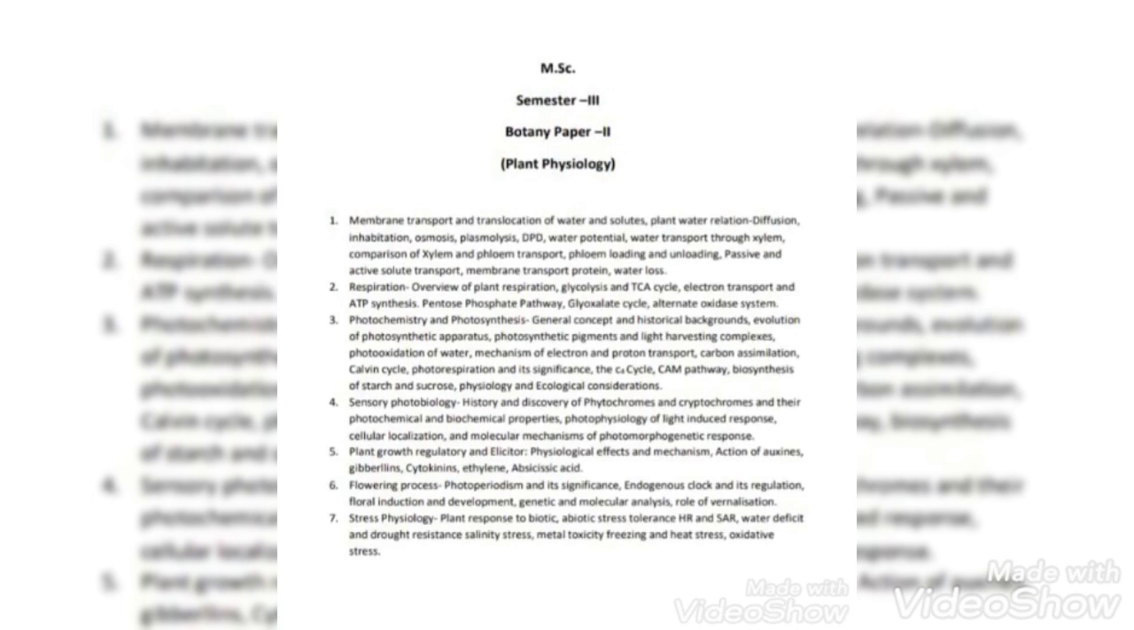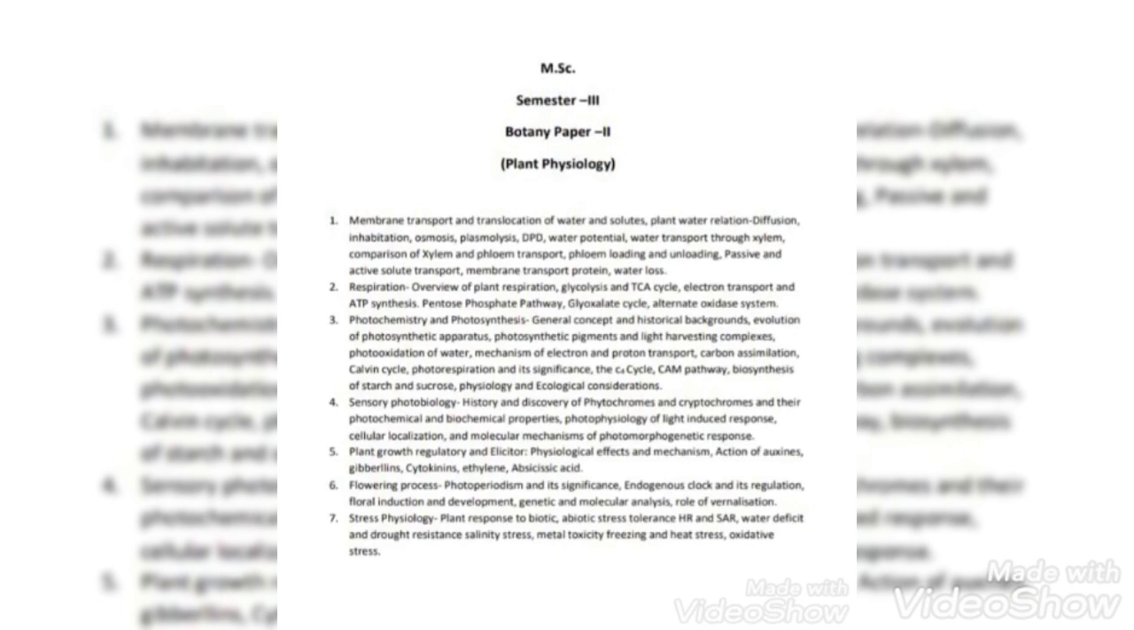The last topic is stress physiology, that is plant response to biotic and abiotic stress, tolerance, HR and SR, water deficit and drought resistance, salinity stress, metal toxicity, freezing and heat stress, oxidative stress. This is all your syllabus, and we start with the third topic, that is photochemistry and photosynthesis.